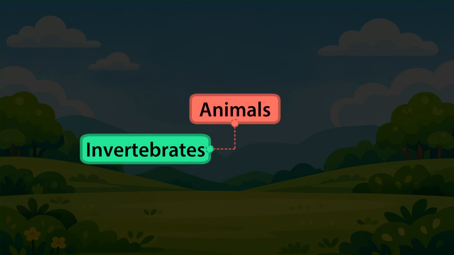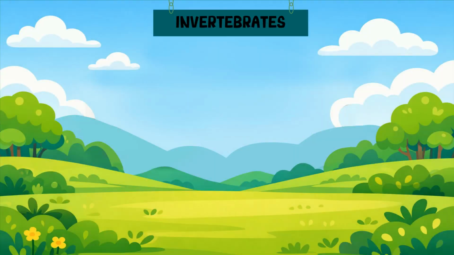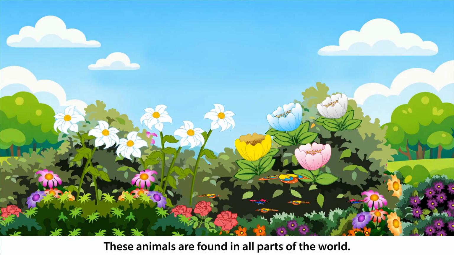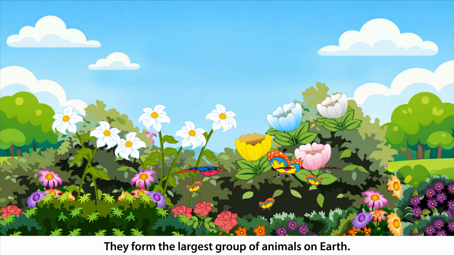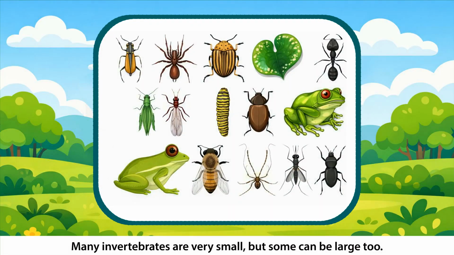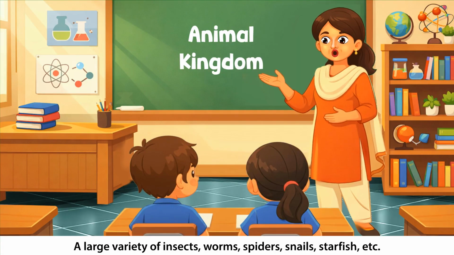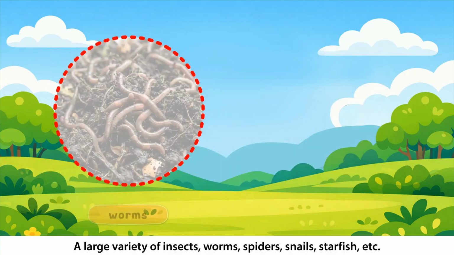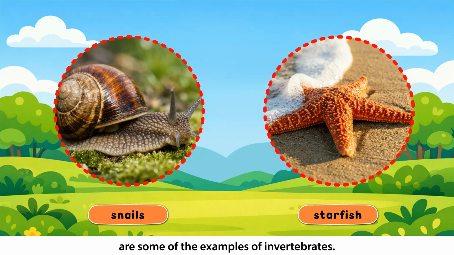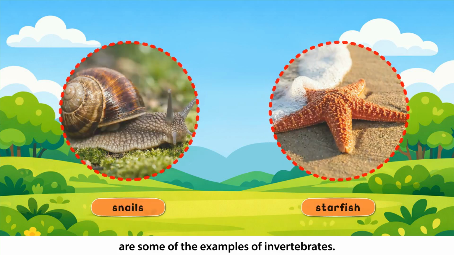Animals, invertebrates, vertebrates. Invertebrates. Invertebrates are animals that do not have a backbone. These animals are found in all parts of the world. They form the largest group of animals on Earth. Many invertebrates are very small, but some can be large too. A large variety of insects, worms, spiders, snails, starfish, etc. are some examples of invertebrates.